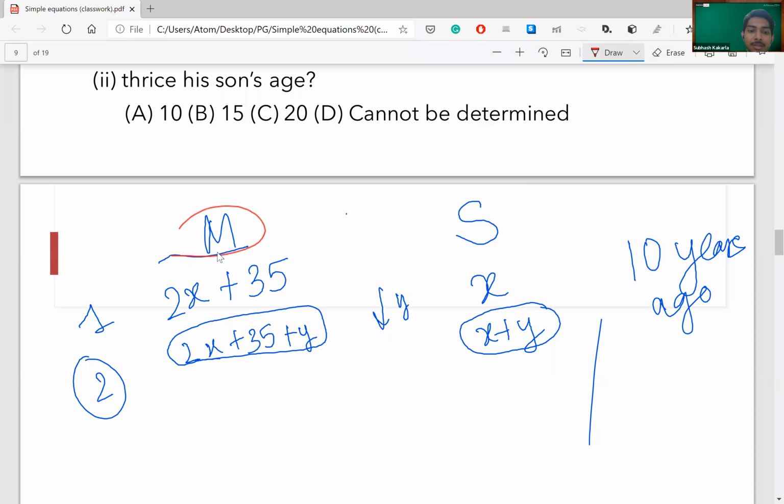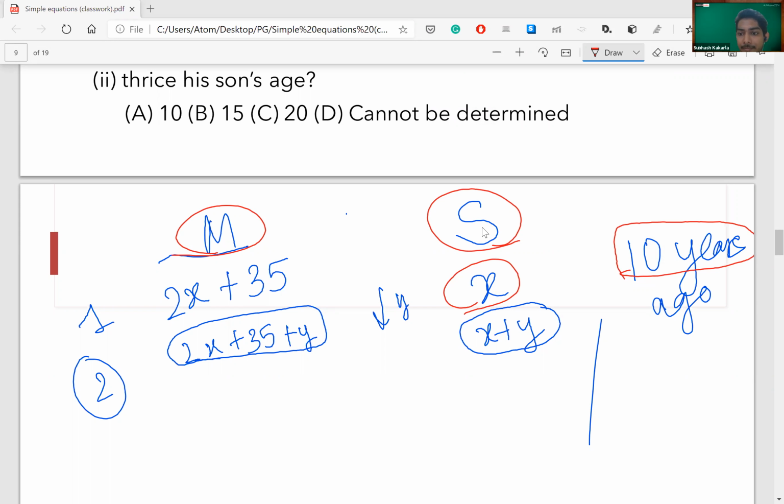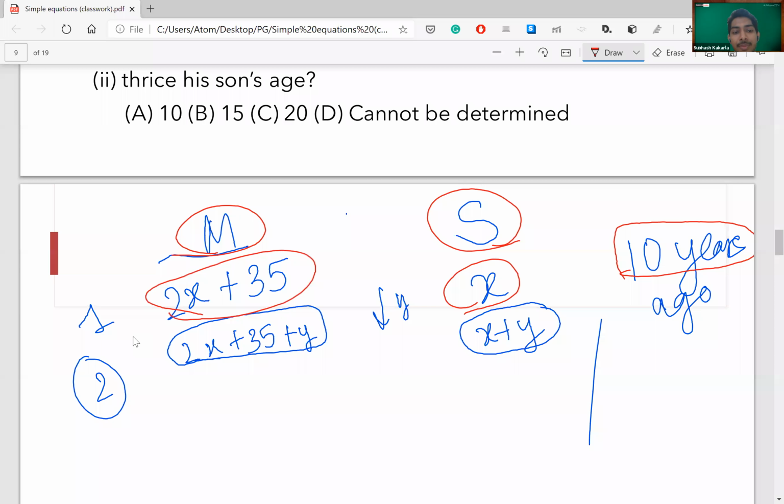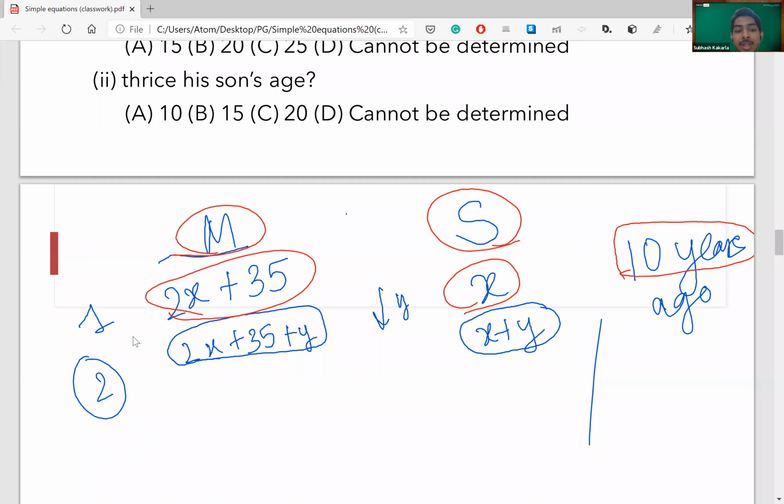Okay. This is the man. This is son. Now, according to the 10 years ago scenario, x is the age of the son and 2x plus 35 is the age of the man. How 2x plus 35? Because he's 35 years older than twice the son's age. And in what scenario are we currently? We are in the scenario of 10 years ago. This part is clear? Priya and Aditya, this part is clear?